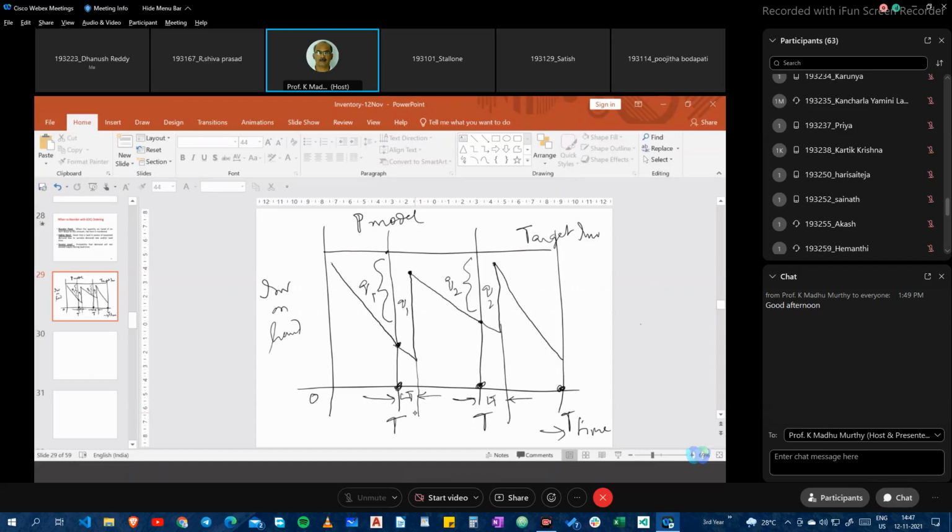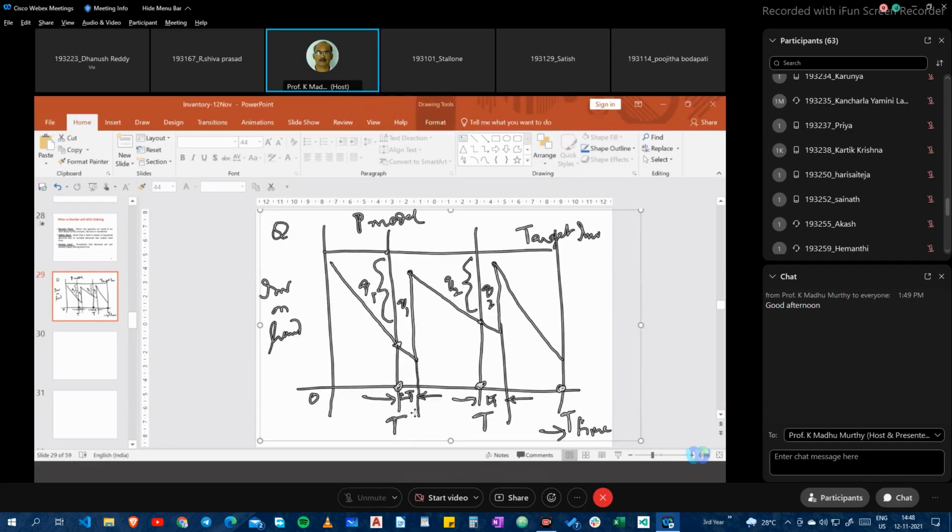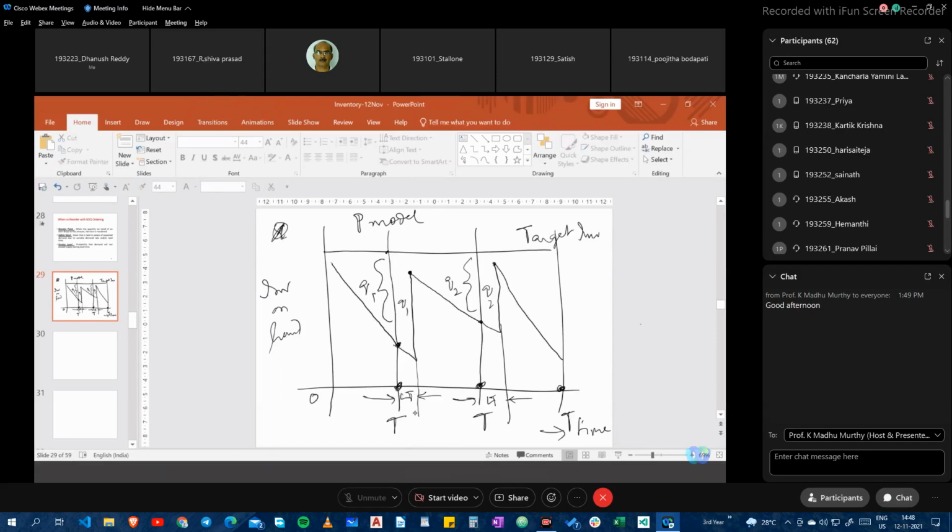Earlier, in the fixed order quantity model, Q was always constant. But here, q is not constant. Q1 is not equal to Q2, which is not equal to Q3. This is Q3. Right?